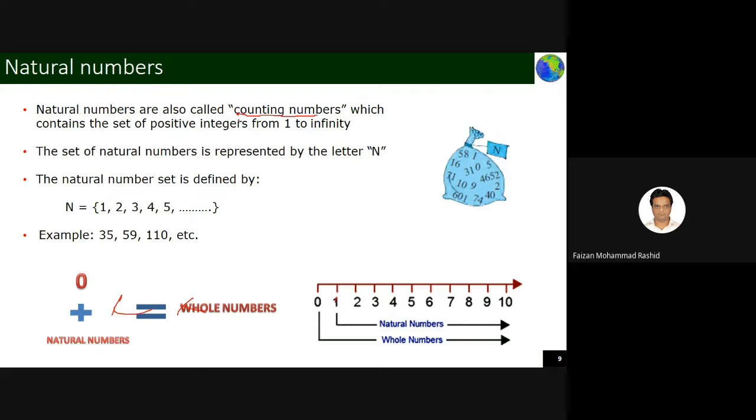These are called counting numbers, which start from 1 and go up to infinity. There is no limit to this, and it is represented by N. So I don't have any complex numbers like negative numbers or fractions. The easiest number form which mankind knows is the counting number, that is called the natural number.